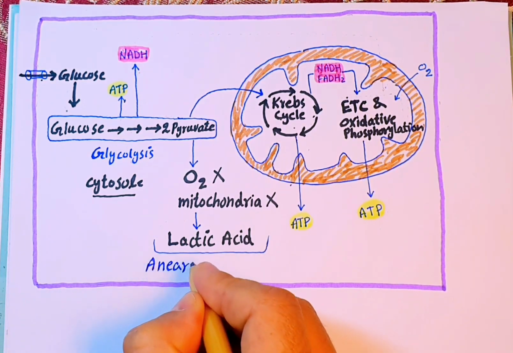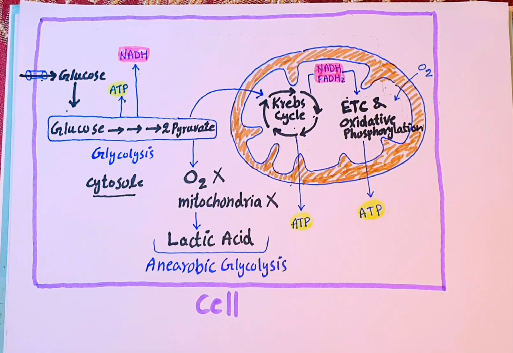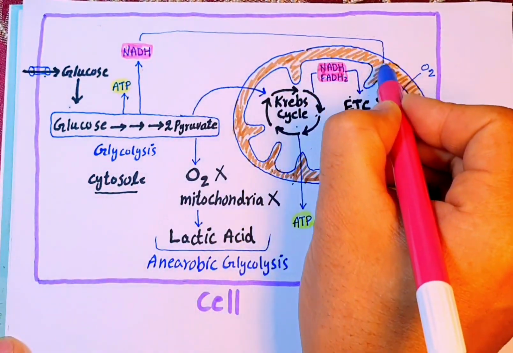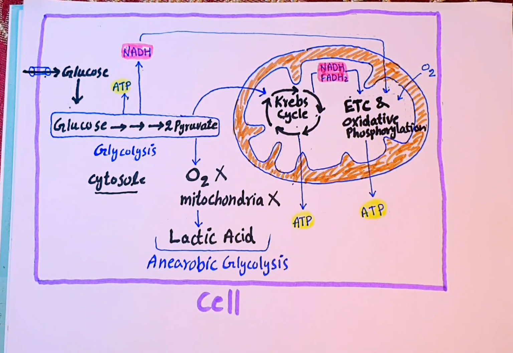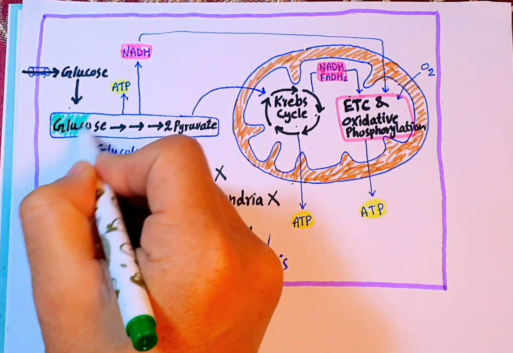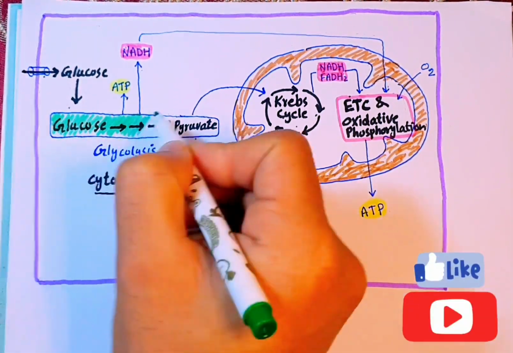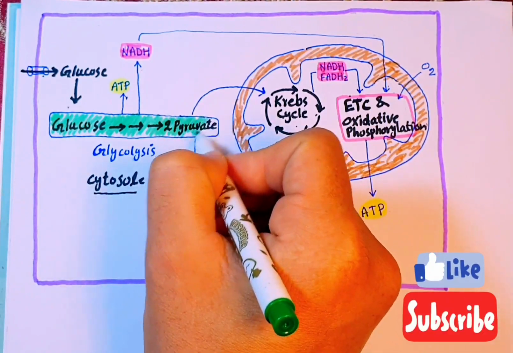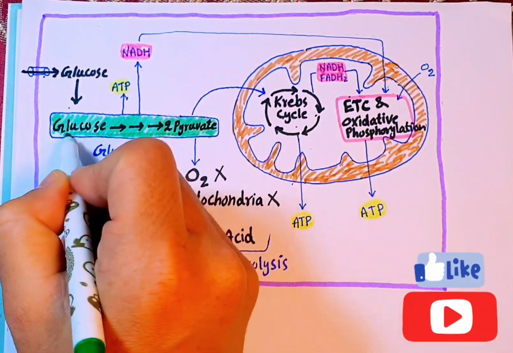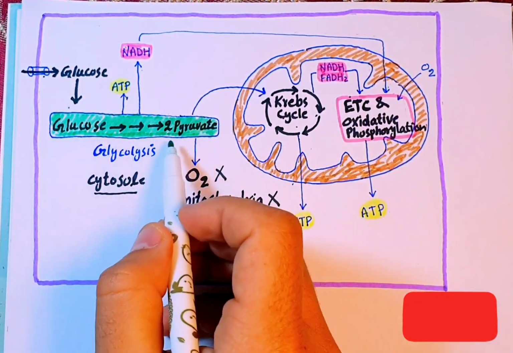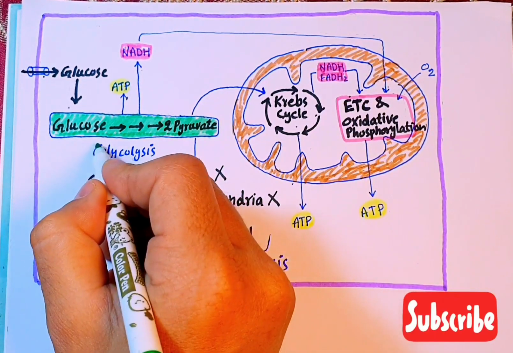So in here we finish our overview video, and in the coming videos we'll mainly discuss glycolysis, converting glucose into two molecules of pyruvate. We'll discuss at first how glucose enters the cell, and after that we'll discuss the steps and enzymes which are very important in glycolysis, and also we'll have a mnemonic for remembering the steps in this pathway.